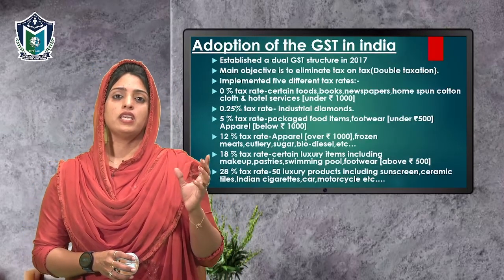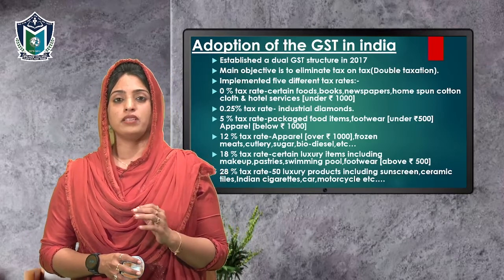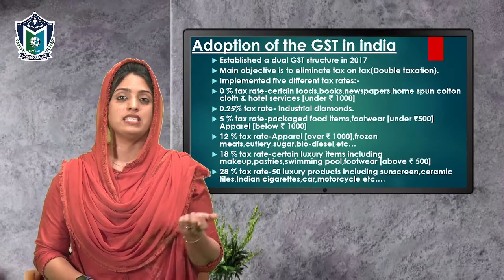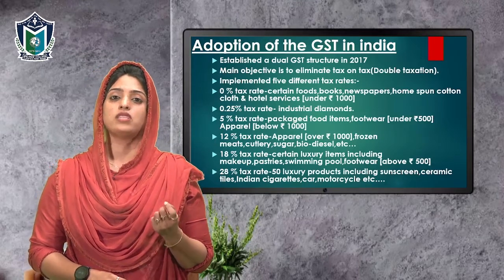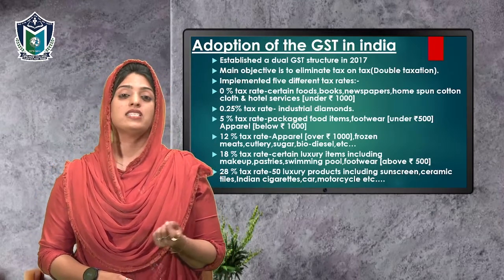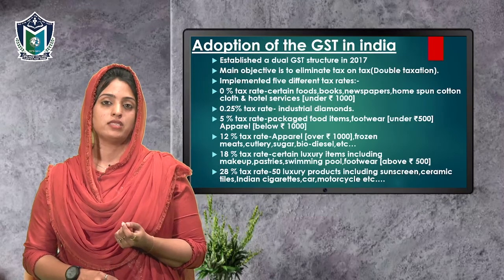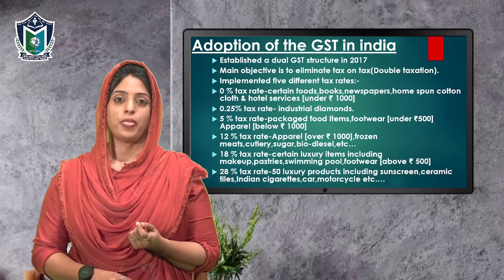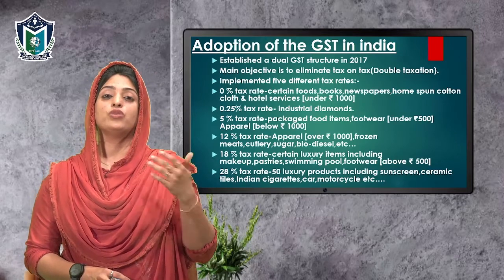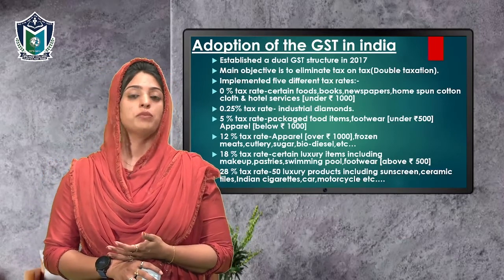GST includes three taxes mainly, that is SGST, CGST and IGST. SGST is State Goods and Service Tax, CGST is Central Goods and Service Tax, and IGST is Integrated Goods and Service Tax. This GST has been introduced as a dual taxation system in our country.